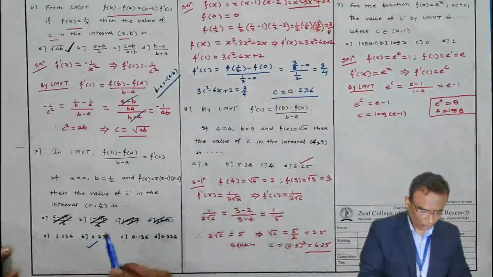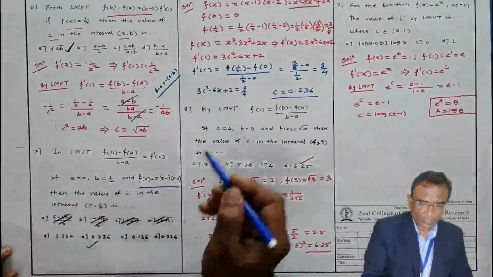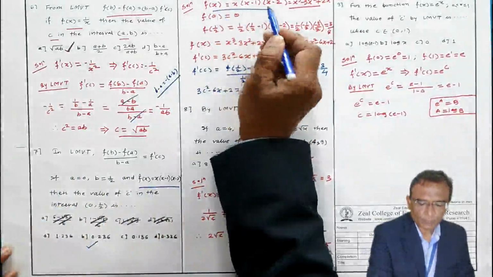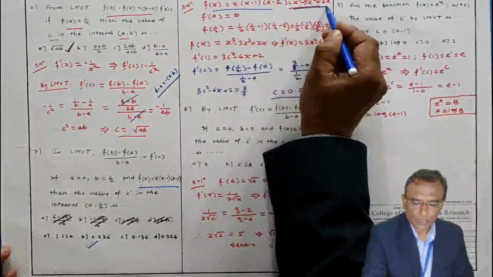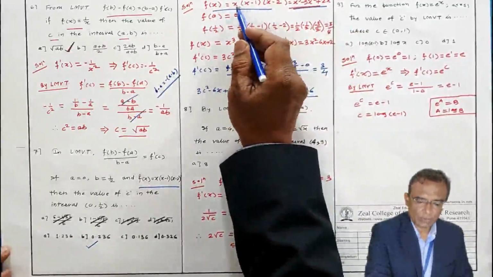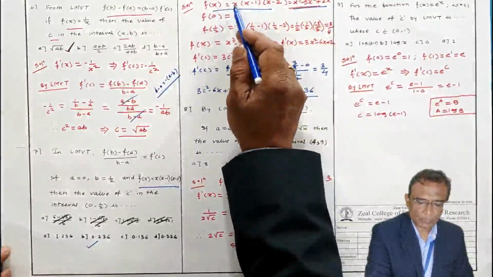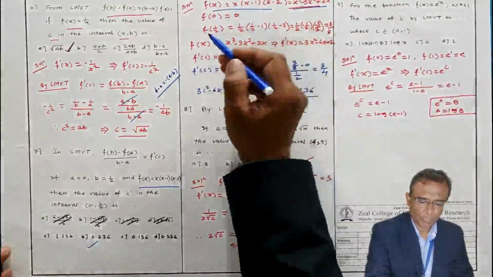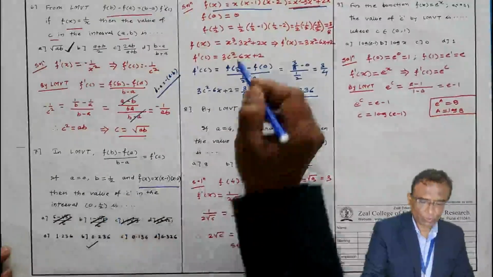The same problem again, this we are going to solve. f(x) equal to this thing, you can open the brackets, you will be getting like this. f of 0, put x equal to 0. You can put either x equal to 0 here or here, same thing, these two things are same. If you put x equal to 0, 0 into this will be 0. Put x equal to 1 by 2, because interval is 0 to 1 by 2.